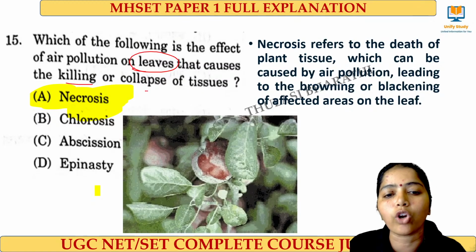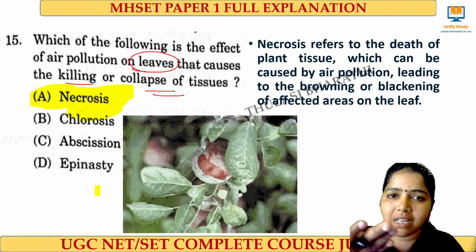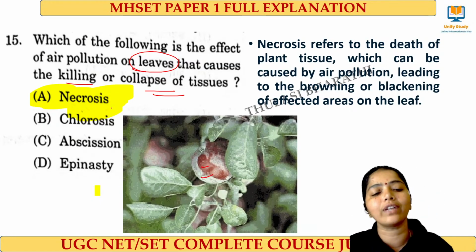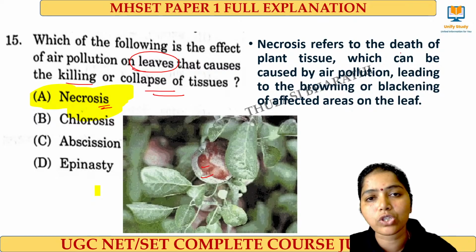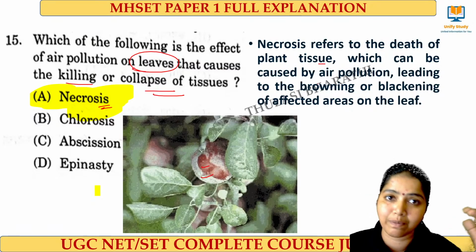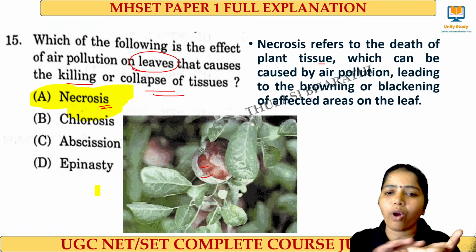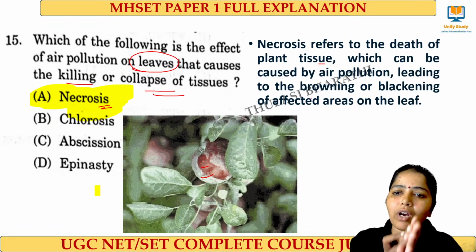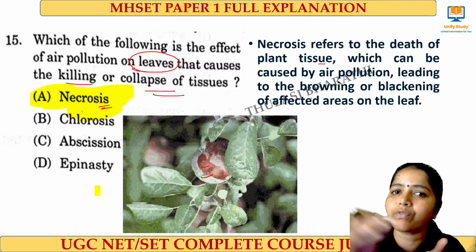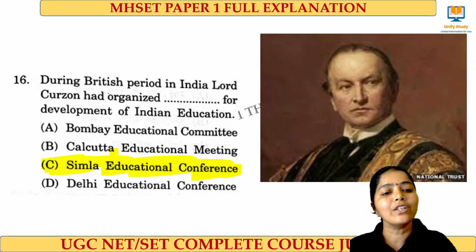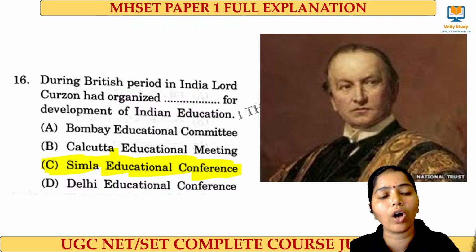Next one, which of the following is the effect of air pollution on leaves that causes the killing or collapse of tissues? Have you seen leaves turning brown in between like this, right? And this we call necrosis. It refers to the death of the plant tissue, which is because of the air pollution. Because of the air pollution, the leaves turn brown or black, right? And that is because the plant tissue is dying from the air pollutant.